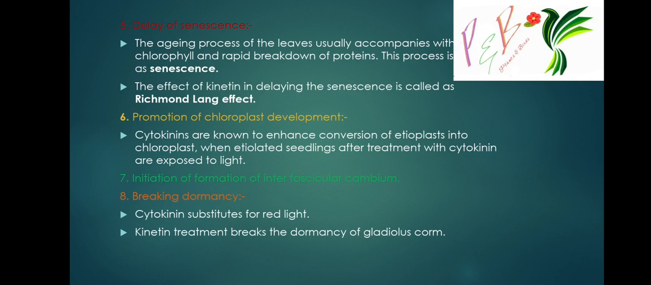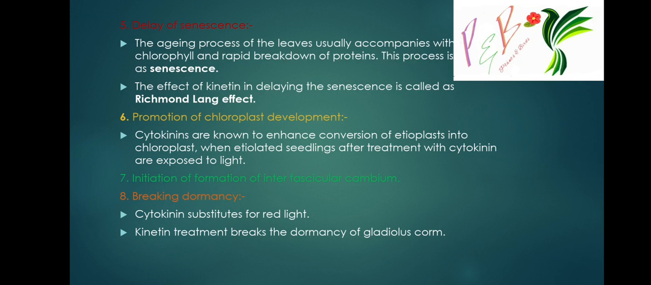Next function is delay of senescence. The aging process of the leaves usually accompanies loss of chlorophyll and rapid breakdown of proteins. This process is known as senescence. That means when the chlorophyll is lost, it leads to rapid breakdown of the protein, which leads to fall of the leaf. This is known as senescence. The effect of kinetin in delaying senescence is known as Richmond Lang effect.